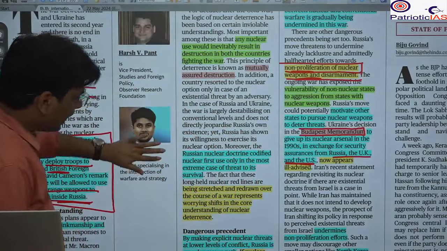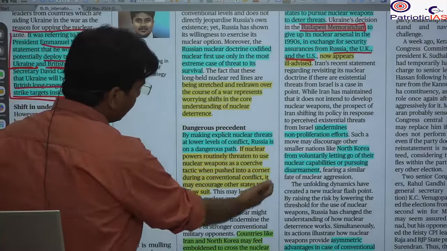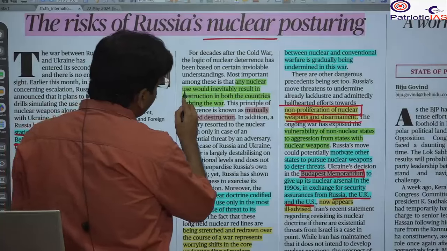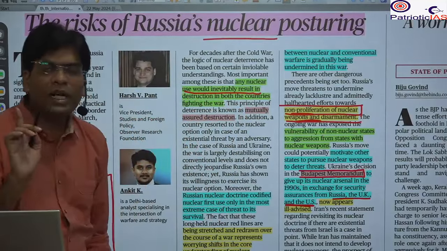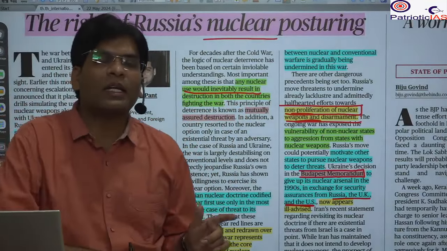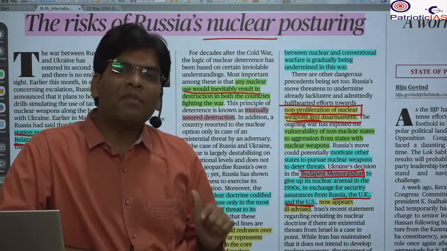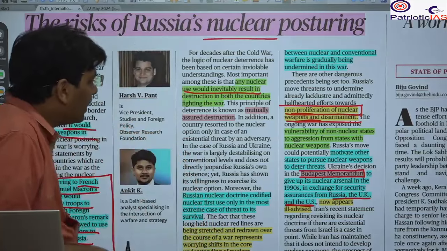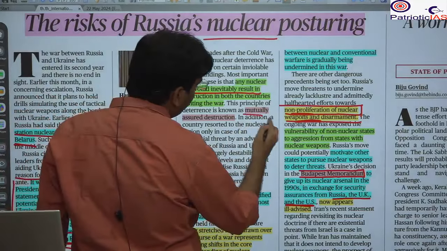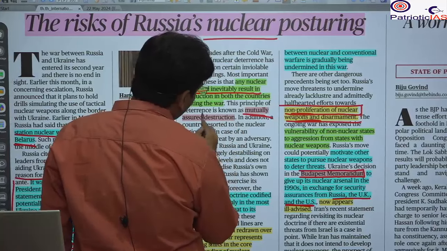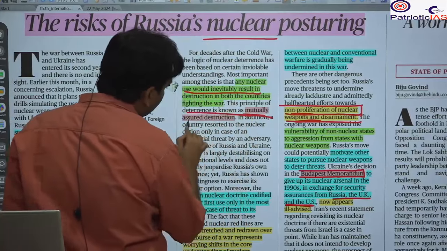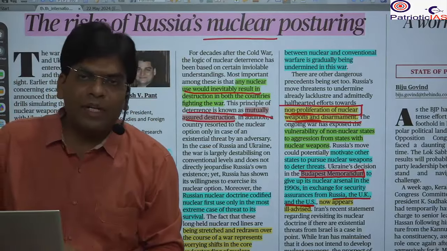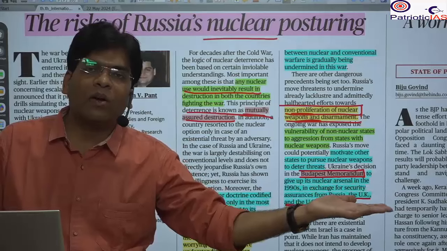And here you will see the case of Iran and Israel, again the same thing. Any nuclear use will not only harm the country against which it has been used, it can also harm the country that is going to use it, and in many cases there is the chance of mutual assured destruction. This is known as mutual assured destruction, meaning there will be collateral damage if I am going to attack the other country.